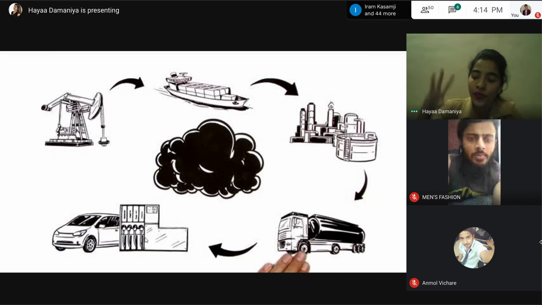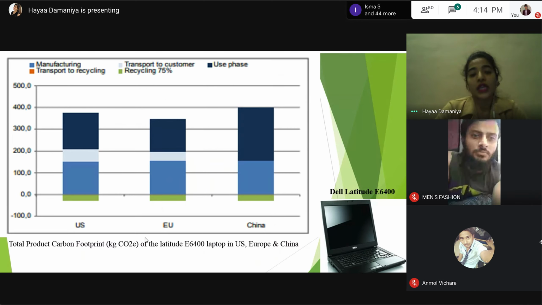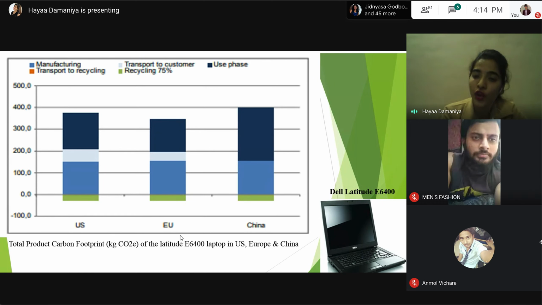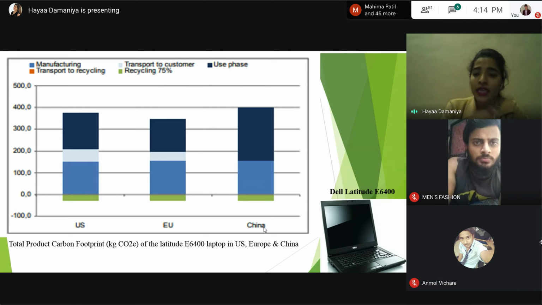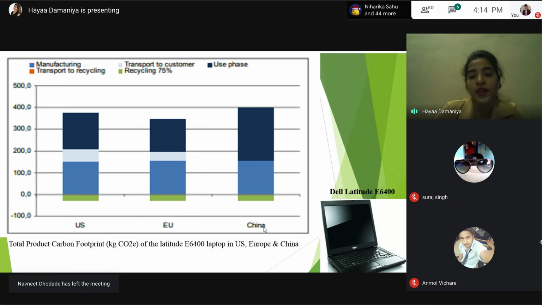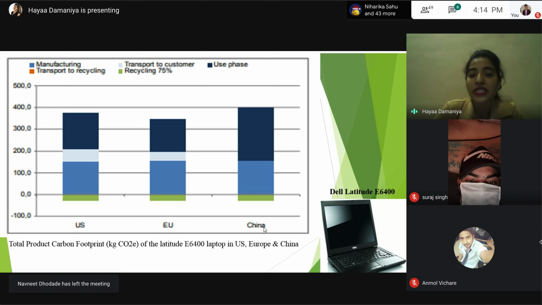Then just think how much carbon footprint is generated by our electronic devices. In research conducted in late 2009, Dell determined its own carbon footprint for the Latitude E6400 laptop. This is the particular Dell Latitude E6400 I'm talking about. Its carbon footprint was assessed in three regions, that is US, Europe, and China.